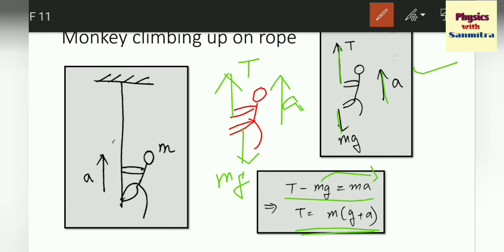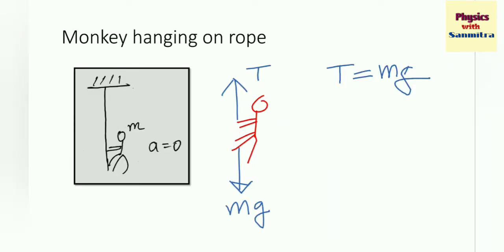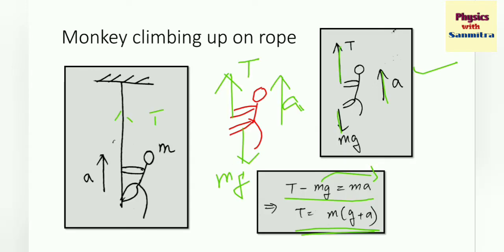Therefore, we can see that the tension force is increasing. In the previous case, it was just mg. Simply, the tension was supporting the weight of the monkey. But here the tension is supporting the weight of the monkey, and also providing the extra force the monkey needs to accelerate upwards with an acceleration a.